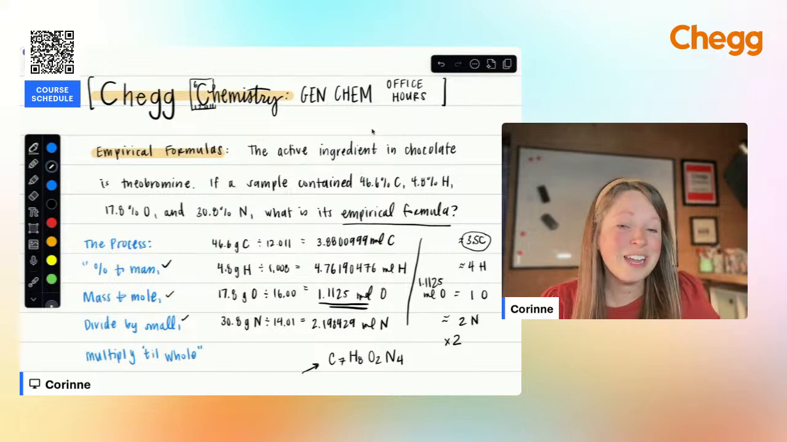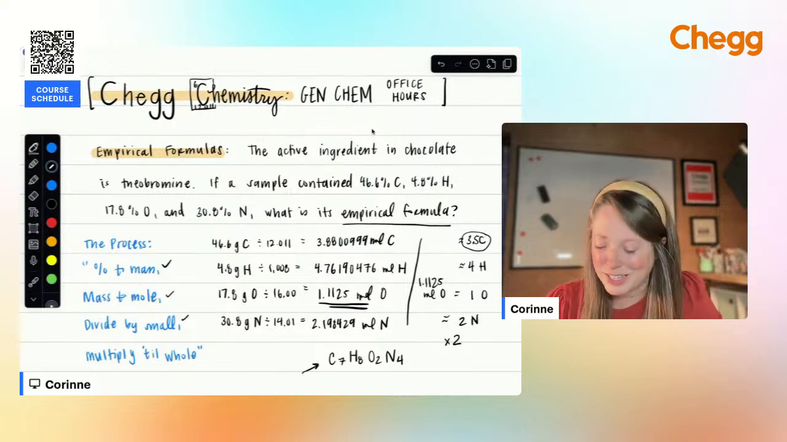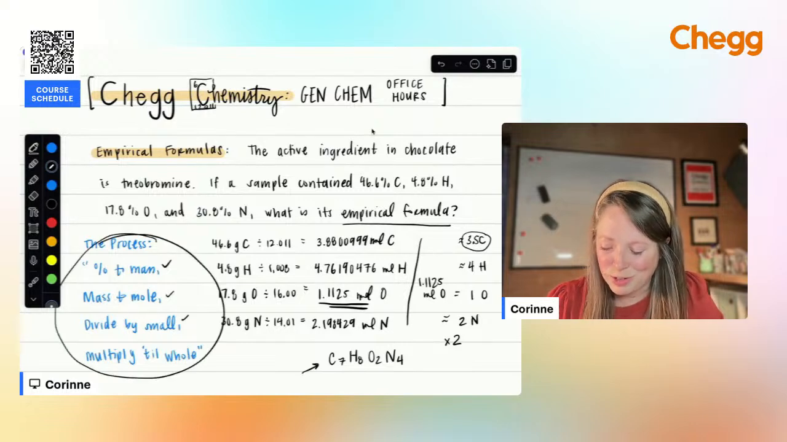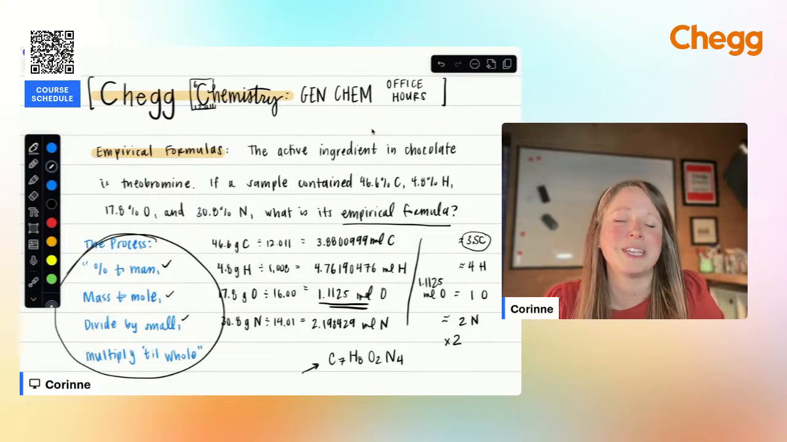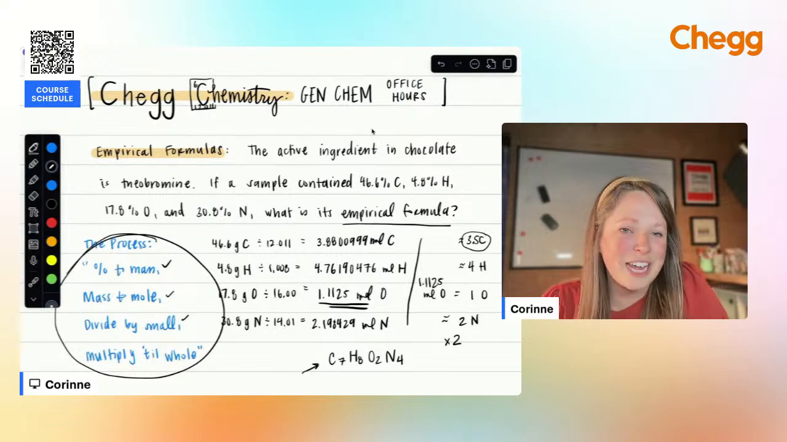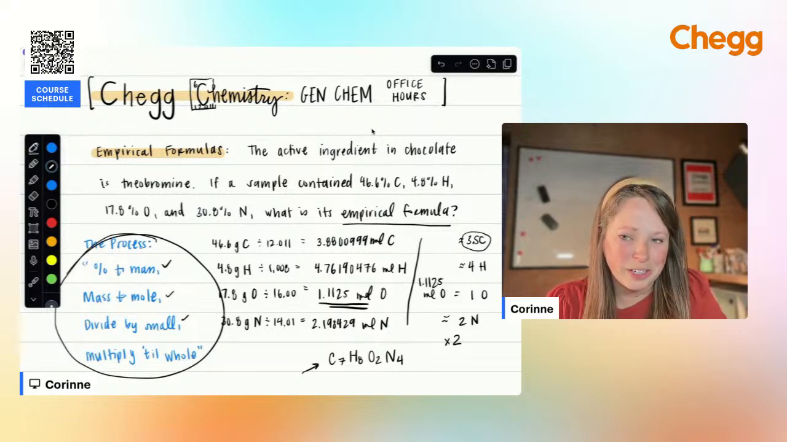All right, so this was just a quick review of empirical formulas. This is the process. Again, screenshot this. If you don't have this little rhyme in your head, this is the easiest way to navigate this. And if you take it one step further, you do a combustion analysis or anything like that, you just have to make sure that you're figuring out your masses of carbon, masses of oxygen from the carbon dioxide and the water that you're given. All right, let me jump into the chat and see what questions you have.